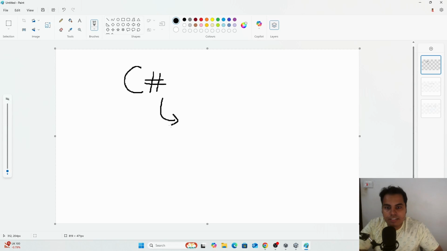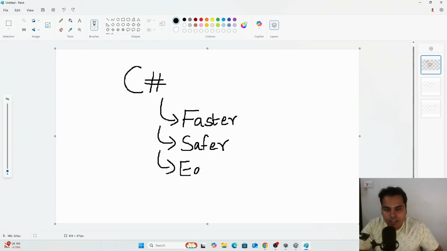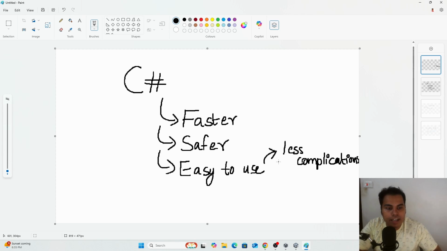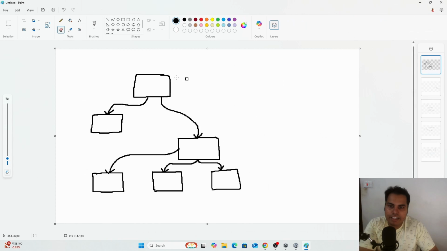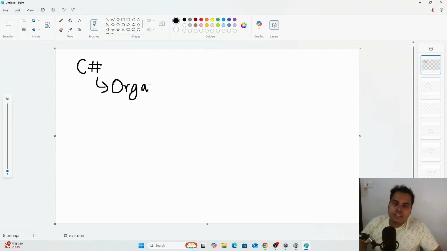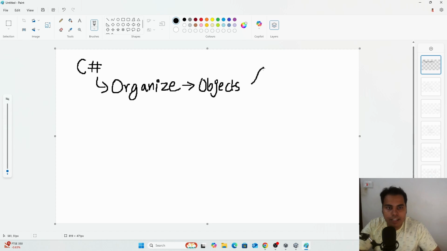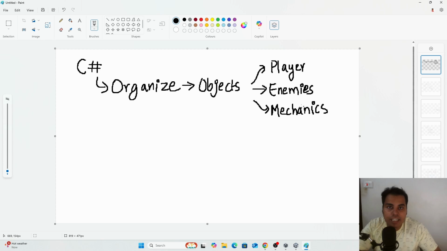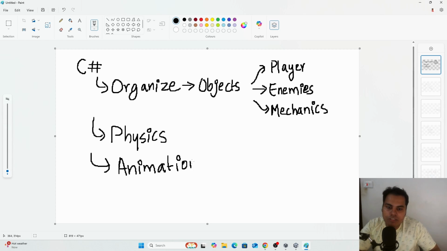C Sharp is faster, safer, and easy to use for big game projects. Unlike C++, C Sharp has fewer complicated rules. It is structured but not too strict, meaning you can make mistakes without breaking everything. C Sharp makes it easier to organize your code with objects like player, enemies, and game mechanics. It also works with Unity's physics, animations, and AI in a smooth way.